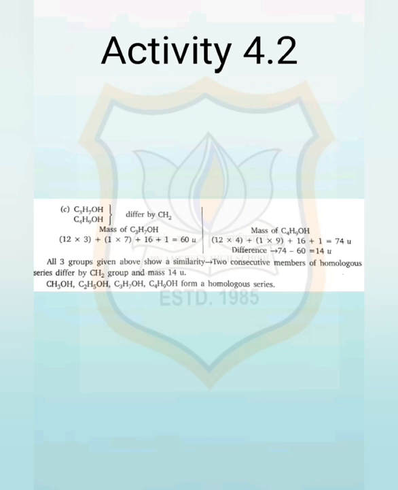It gives 14 units. All the three groups given show a similarity: two consecutive members of a homologous series differ by a CH2 group, and the mass difference is 14 units. The difference between masses is always 14 units. Then CH3OH, C2H5OH, propanol, butanol form a homologous series.